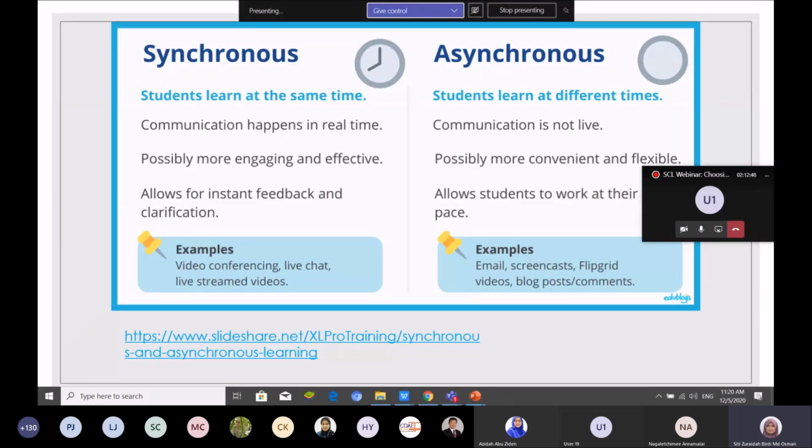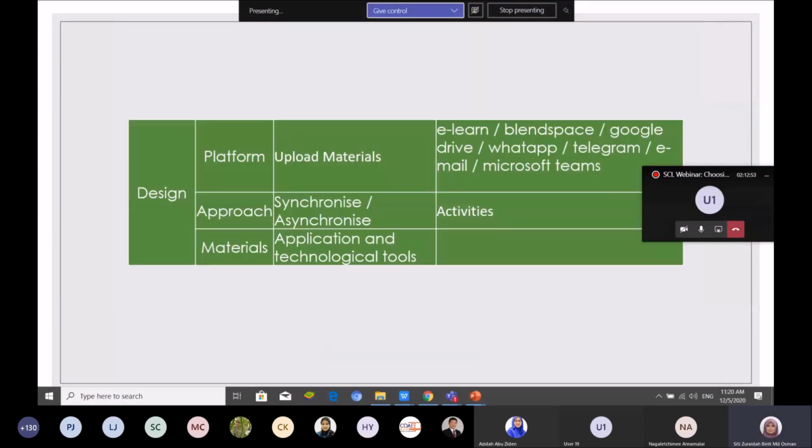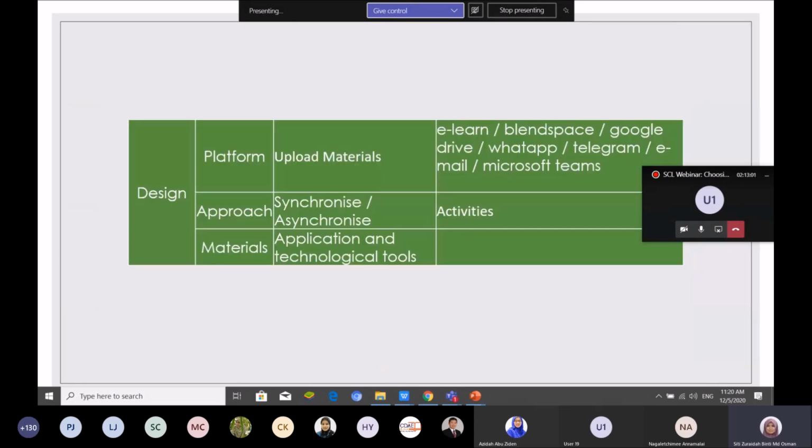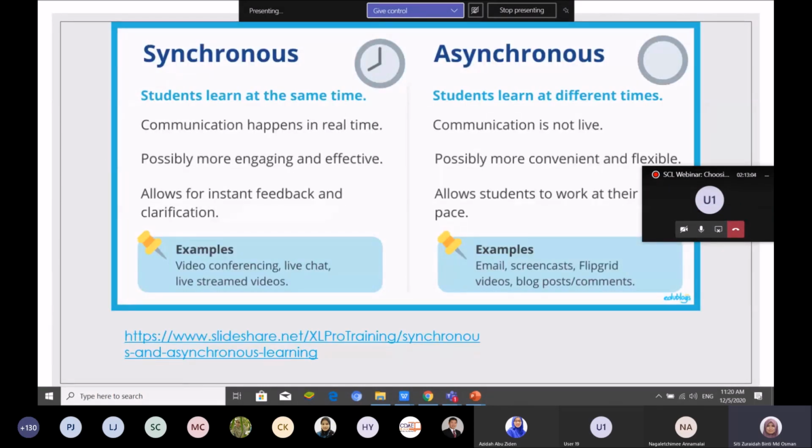So I need to look back at my student analysis. I analyze student data here. For example, most of my students just have mobile data, and I want them to learn at the same time, 8 to 9. So I will use WhatsApp, because when I use video conferencing, students are having problems. I don't want them to learn after 9, just 8 to 9, with everybody attending my class. So that is at the same time.